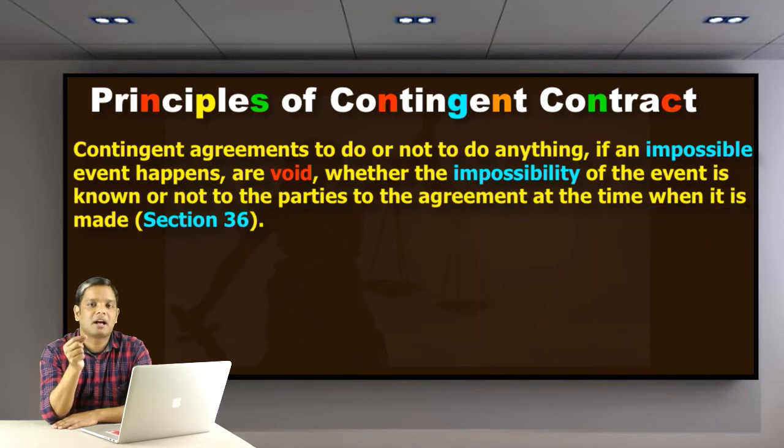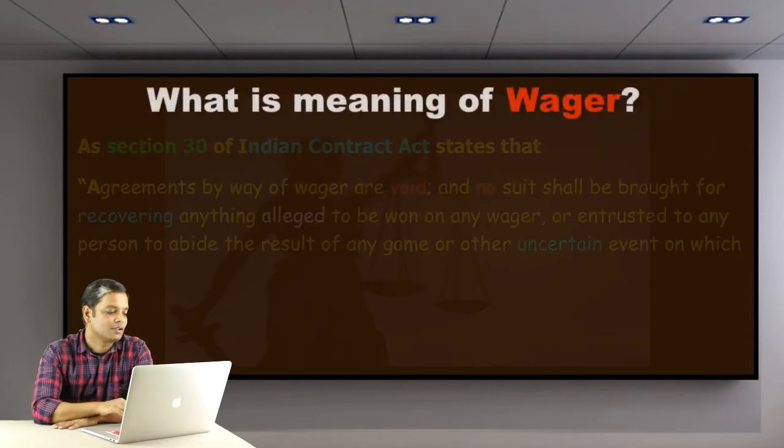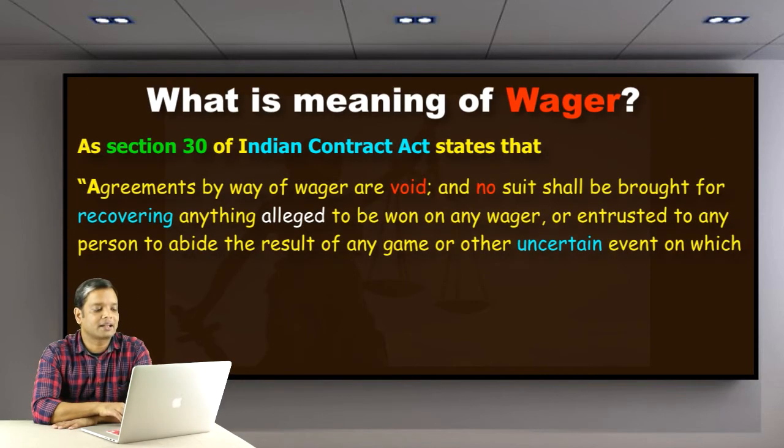Now I have another term that is related to contingent contract, but not exactly a contingent contract, rather it is known as wager. Section 30 of the Indian Contract Act states that agreements by way of wager are void and no suit shall be brought for recovering anything alleged to be won on any wager, or entrusted to any person to abide the result of any game or other uncertain event on which any wager is made.